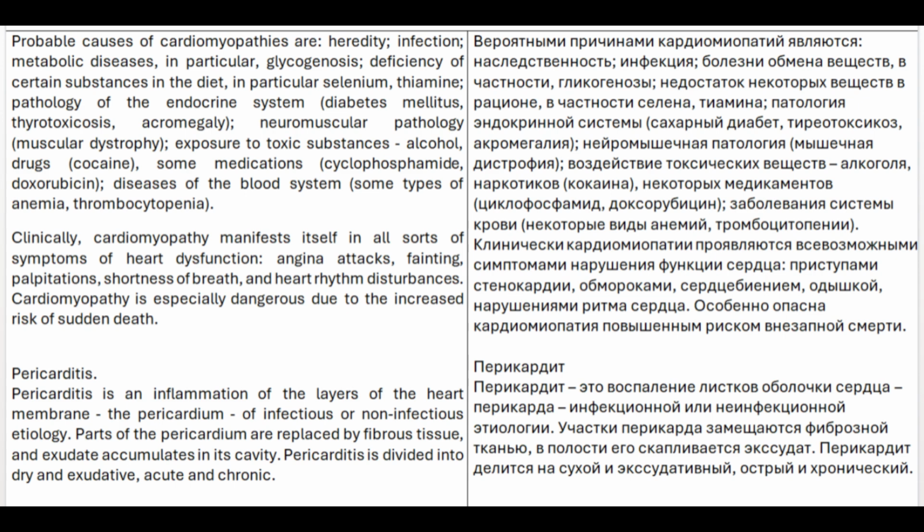Pericarditis. Pericarditis is an inflammation of the layers of the heart membrane, the pericardium, of infectious or non-infectious etiology. Parts of the pericardium are replaced by fibrous tissue, and exudate accumulates in its cavity. Pericarditis is divided into dry and exudative, acute and chronic.